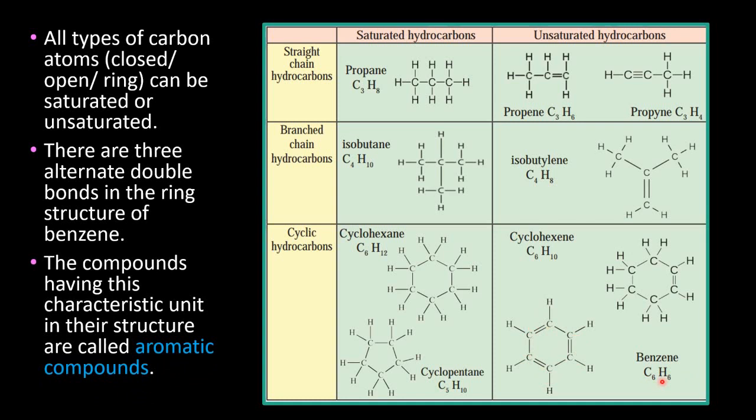The compounds that have this characteristic unit are called aromatic compounds. Aromatic compounds are the second major components of crude oil, and they are named aromatic because of their fragrant properties. They have a peculiar aroma. Hence, they are called aromatic compounds.